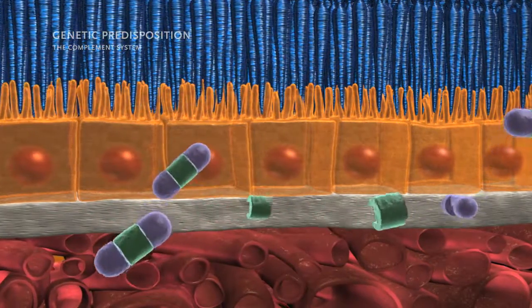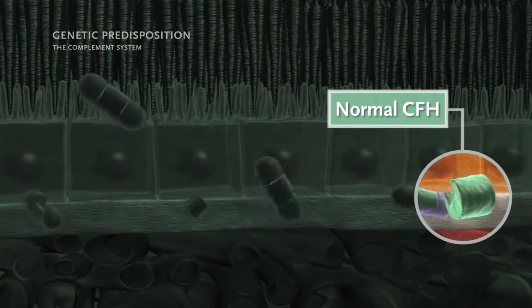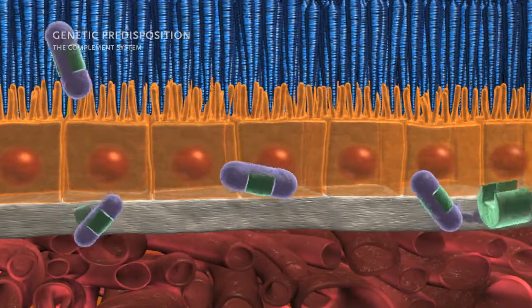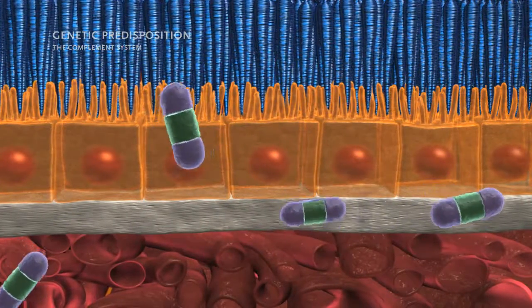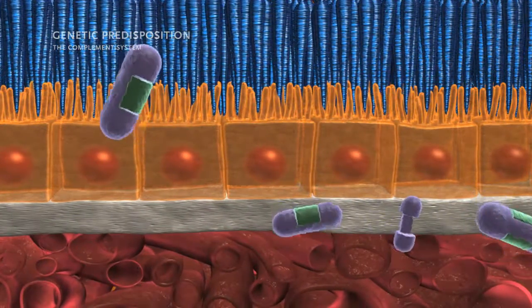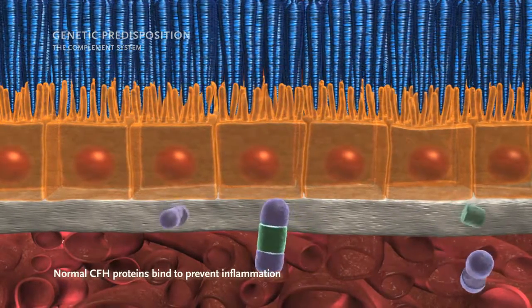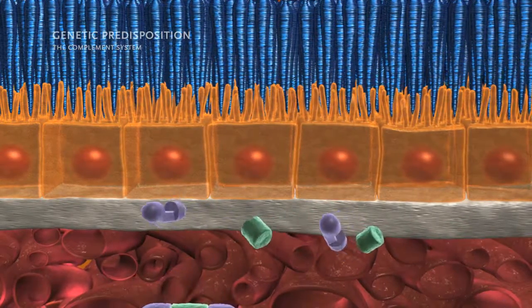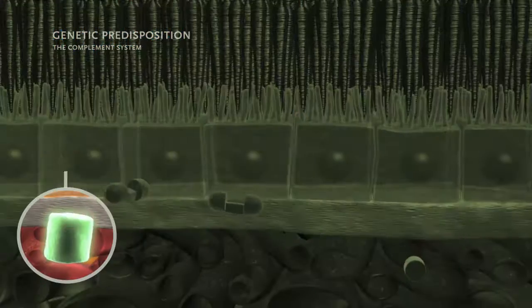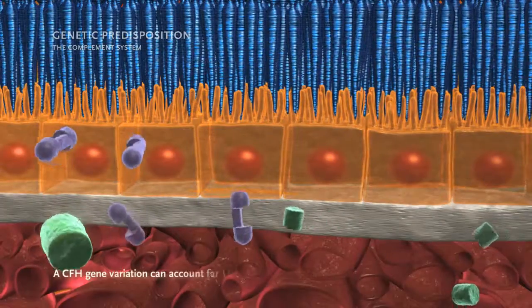Complement factor H, or CFH, is a critical inhibitor of the complement pathway, downregulating complement activation, potential inflammation, and tissue damage in response to immunological triggers in wet AMD. Normal CFH proteins bind with activated complement to prevent inflammation. Recent studies have demonstrated that a CFH gene variation can account for 50% of the risk of developing wet AMD.